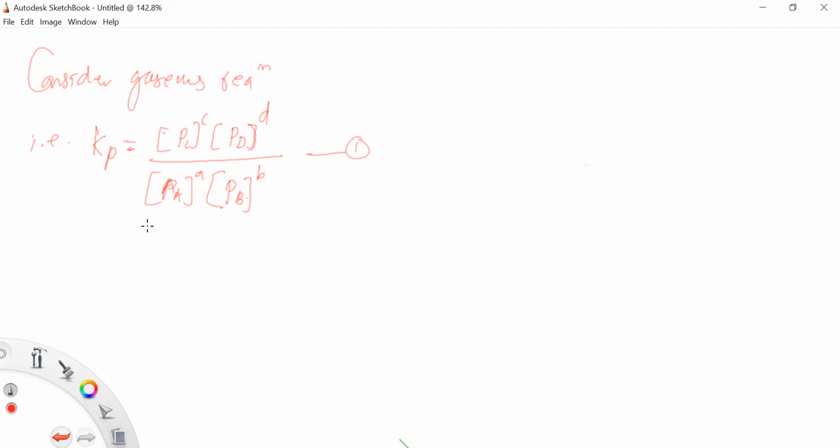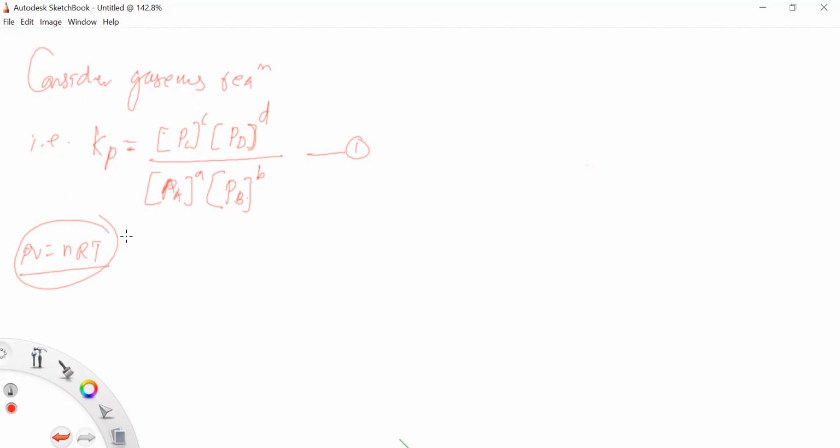Now, if all the reactants and the products are ideal gases, then they obey the ideal gas equation, that is PV is equal to nRT. हा gas equation तो follow करणार, जर हे सगळे A, B, C, D molecules perfectly ideal gas असतील तर.